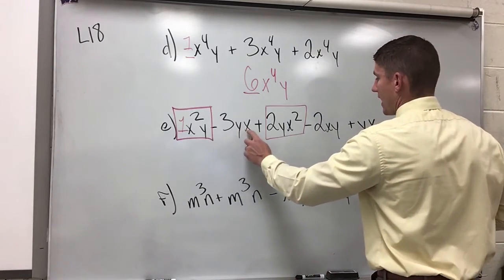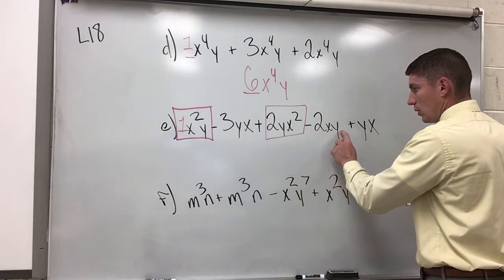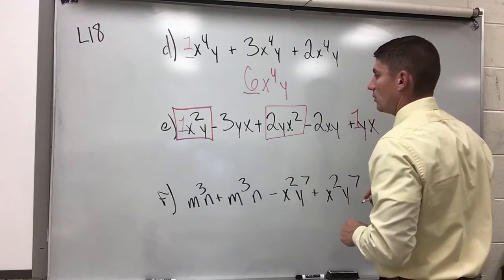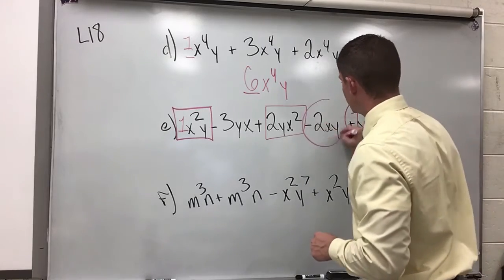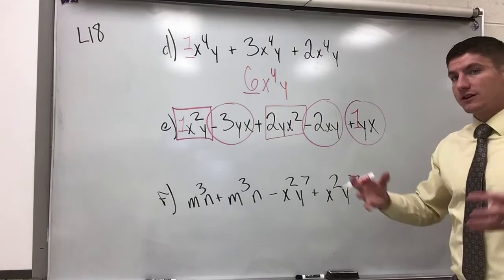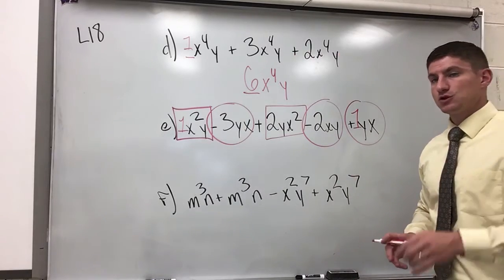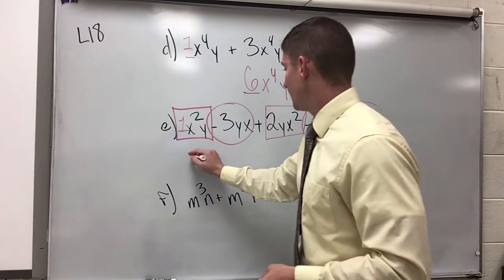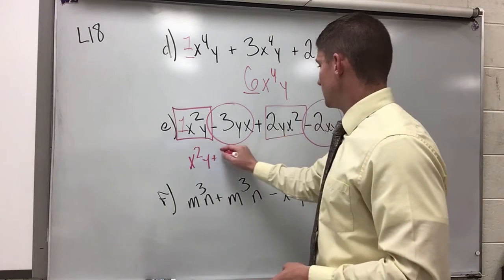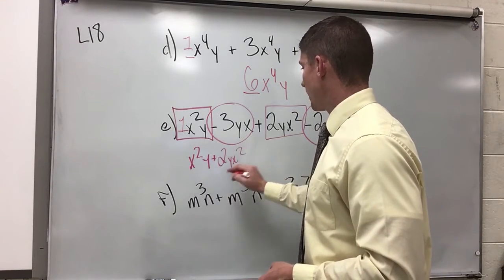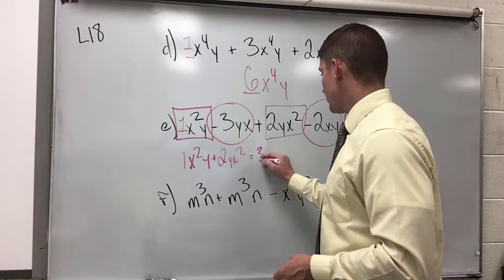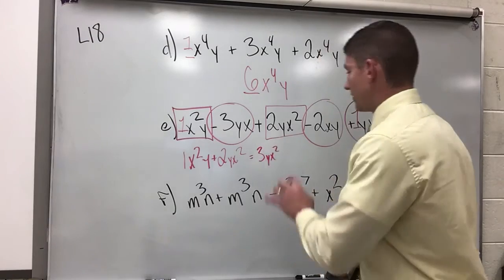Negative 3yx, negative 2xy, and positive yx with a 1 in front of it will also be put together. So I'm going to circle those to say that those items will be combined. Now I can rewrite this using my commutative property and then put those terms together. Here I've got x squared y plus 2yx squared. So this is 1 plus 2. That's going to give me a total of 3yx squared for that portion.